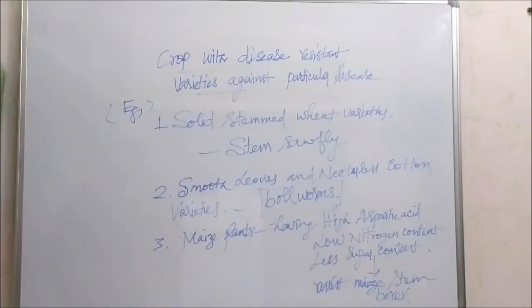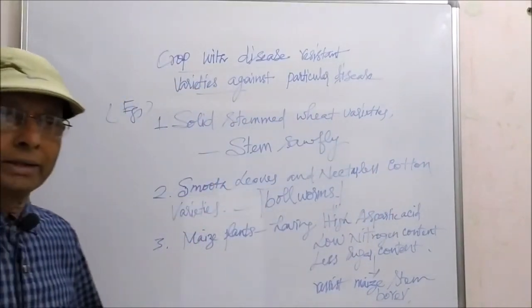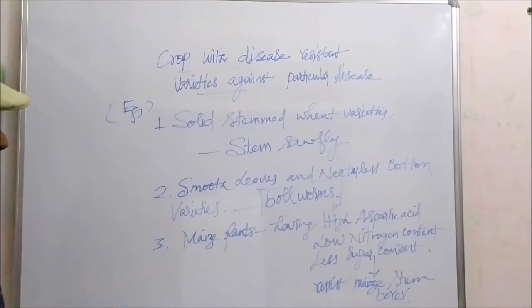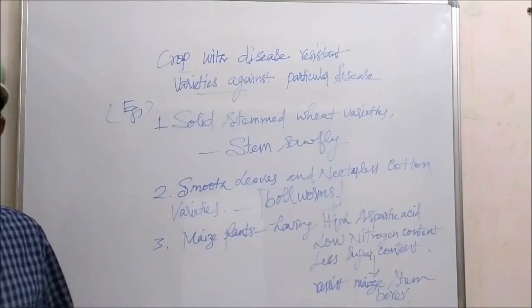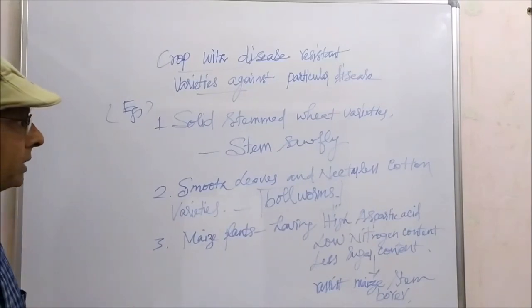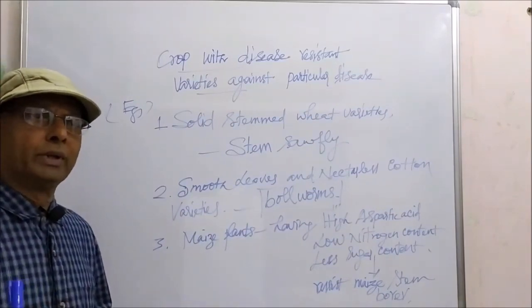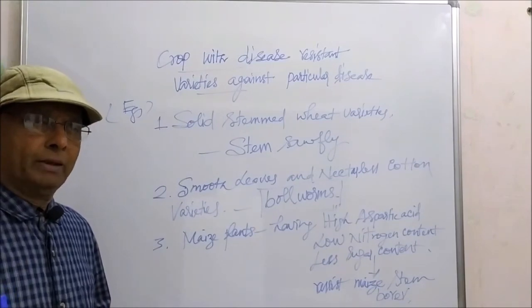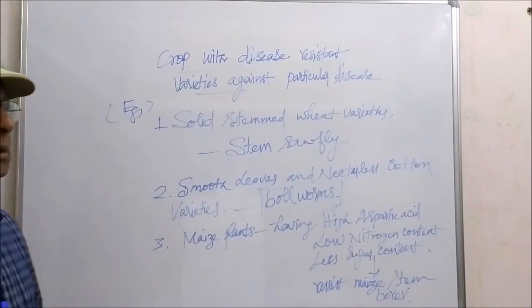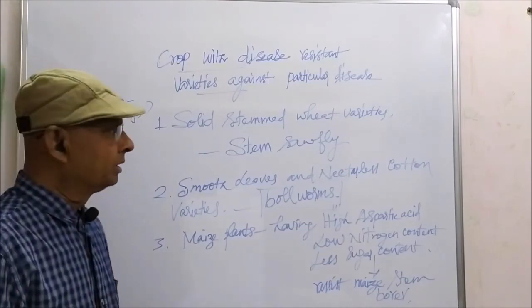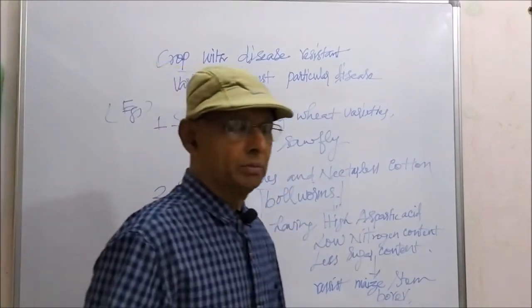So these are the morphological, physiological and biochemical characteristic features which give resistance to some pests. That's about this.